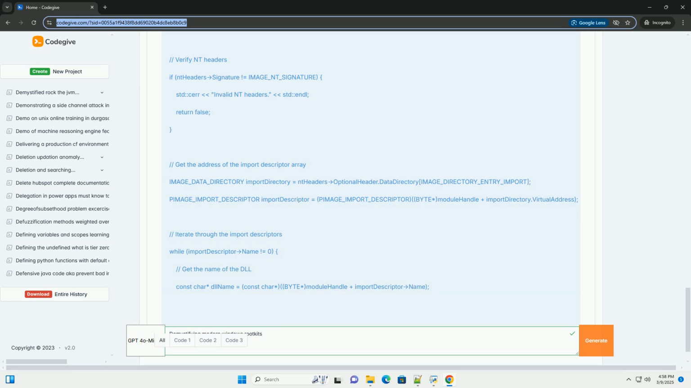Error handling: The code includes basic error handling, but real-world rootkits often employ more sophisticated error handling and obfuscation techniques. Module selection: The example hooks MessageBox within the current executable. Rootkits often target functions in system DLLs.